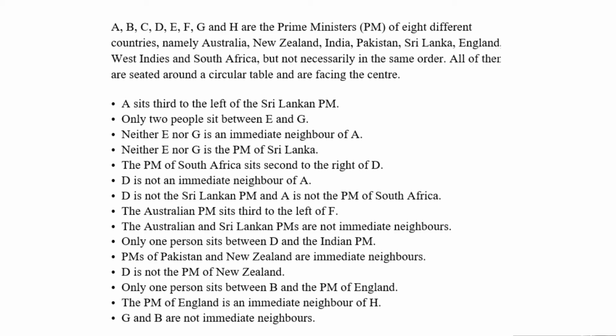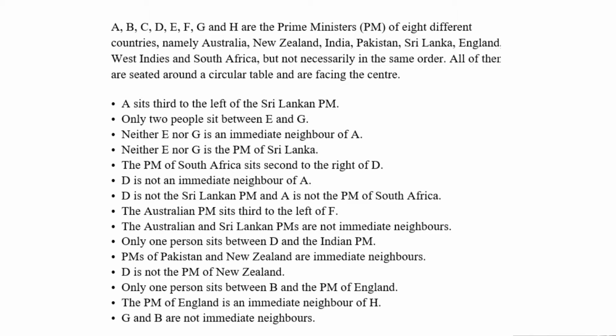Hello guys, today let's see a circular arrangement set. So the question says A, B, C, D, F, G and H are the prime ministers of 8 different countries, namely Australia, New Zealand, India, Pakistan, Sri Lanka, England, okay, but not necessarily in the same order. All of them are seated around a circular table and are facing the center. Okay, so this information is very important, that all of them are facing towards the center.